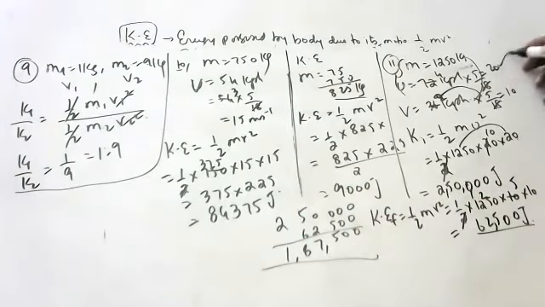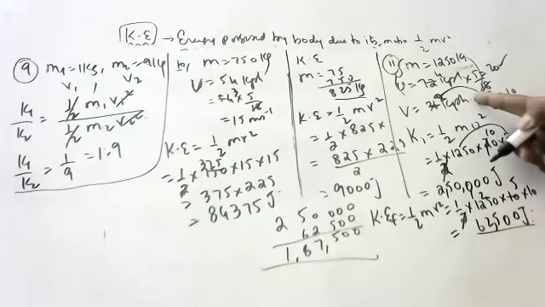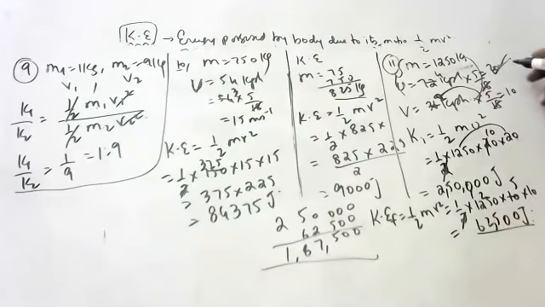Initial kinetic energy means take the initial velocity. Final kinetic energy means take the final velocity. Take the initial velocity for the initial kinetic energy, and the final velocity for the final kinetic energy.